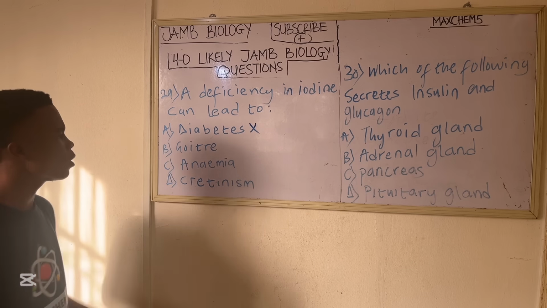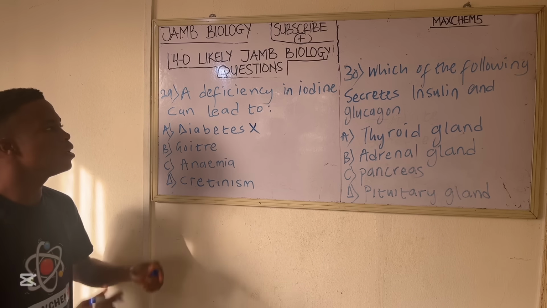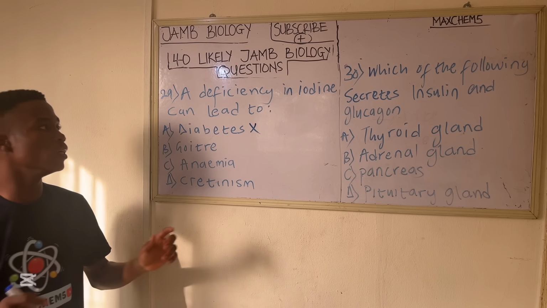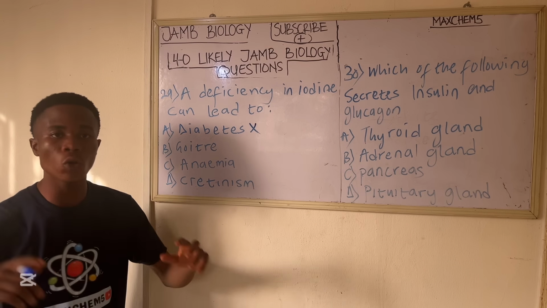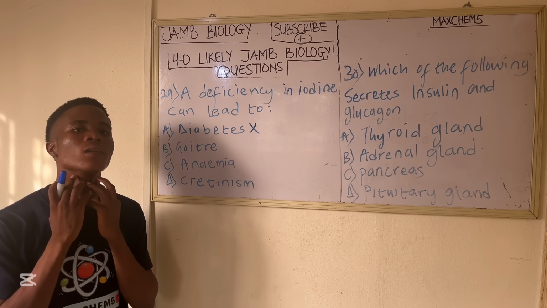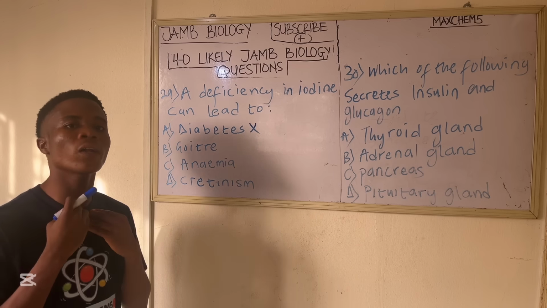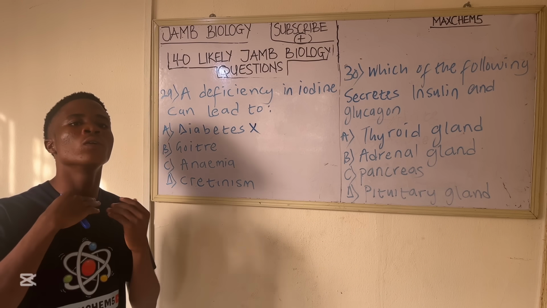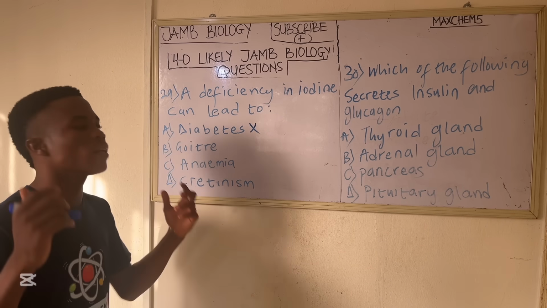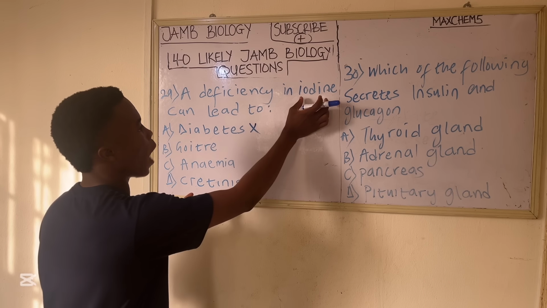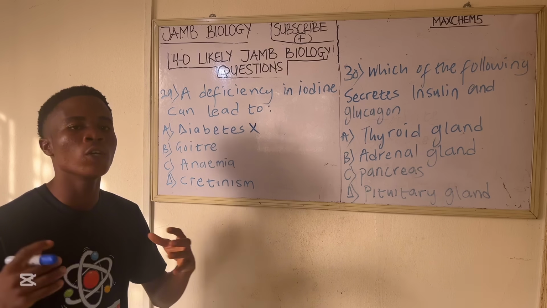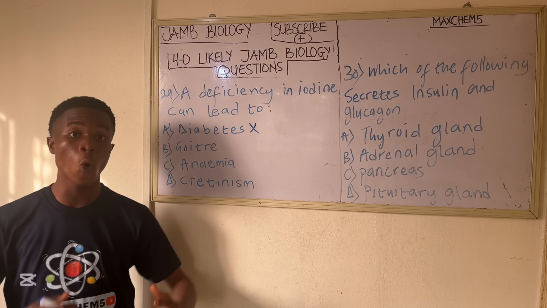So option B, goiter. Goiter is a disease that is caused by deficiency in iodine, and the way it occurs is that it occurs here in the neck, where the thyroid gland that is located below the Adam's apple is enlarged due to the fact that there is not enough iodine supply, because the thyroid gland needs iodine to produce thyroid hormones.